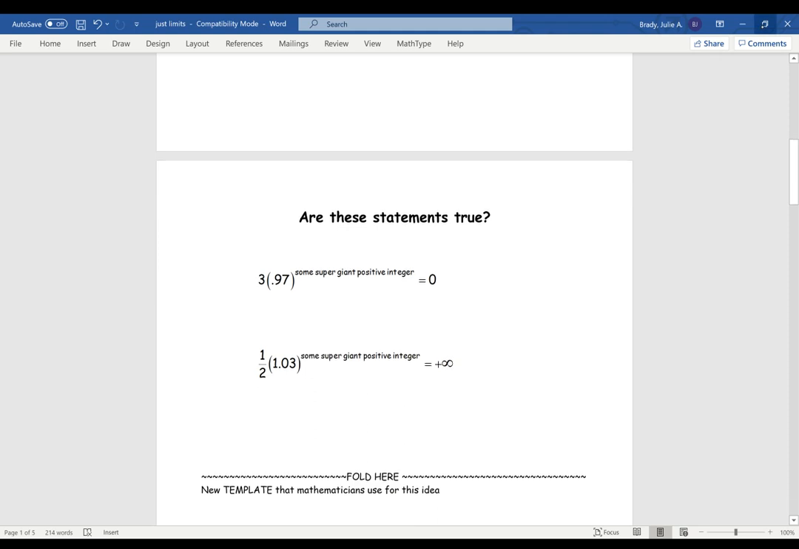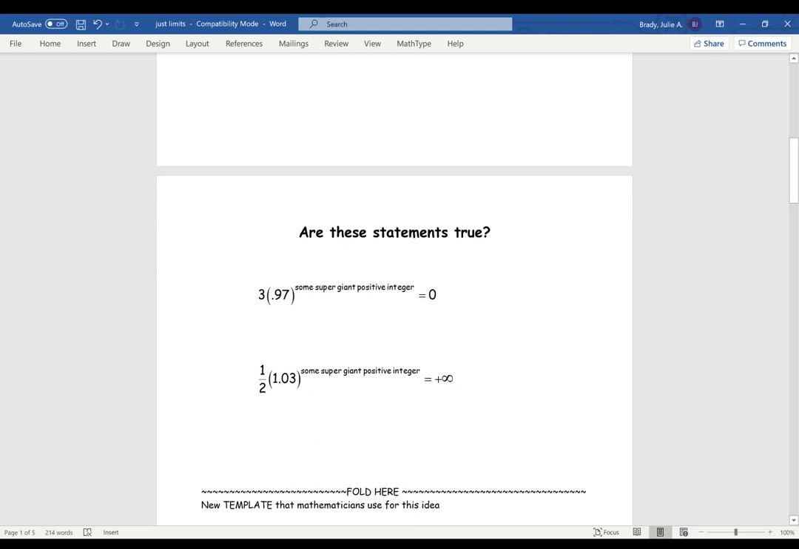Okay, so now we're ready for something super cool. So let's think back to the problems on the opener. If you have this way to describe the terms in a sequence, and you're finding some term, so this would be the index, we put in 1,000,000, but it's some super, super, super big number. Is it true that that outputs 0?